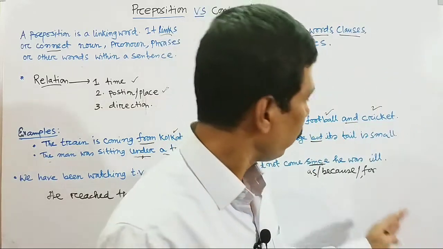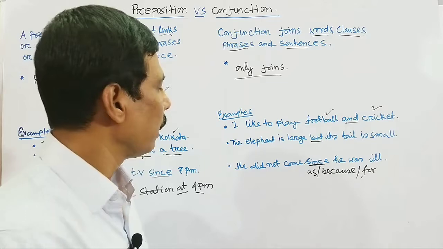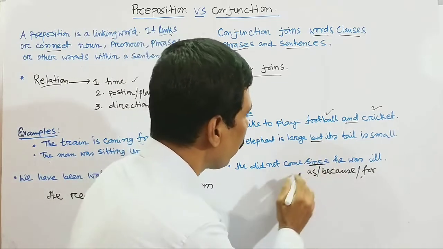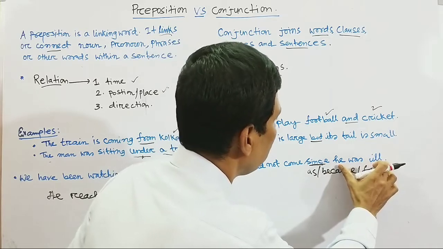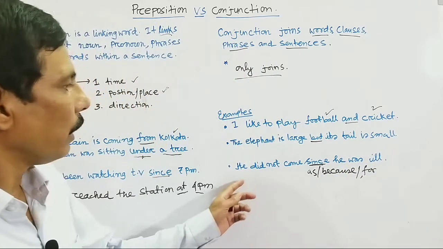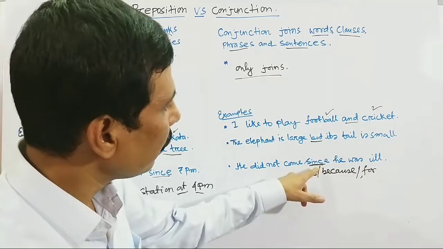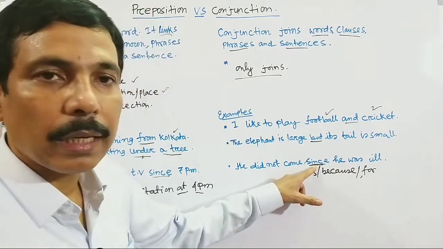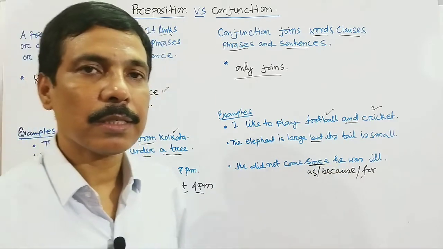But now look here, he did not come since he was ill. Here since joins he did not come with the remaining part of the sentence, he was ill. So these two sentences are joined with the word since. Here since only joins the two sentences. It does not express a meaning.